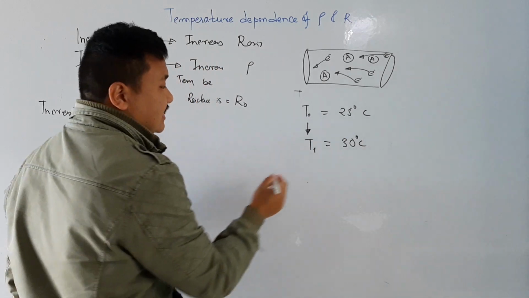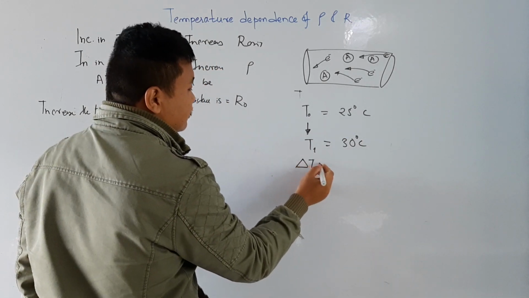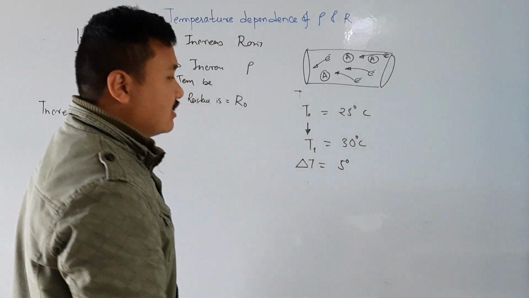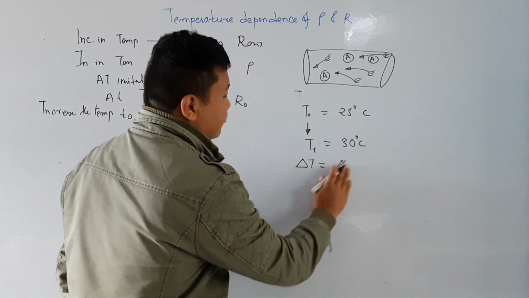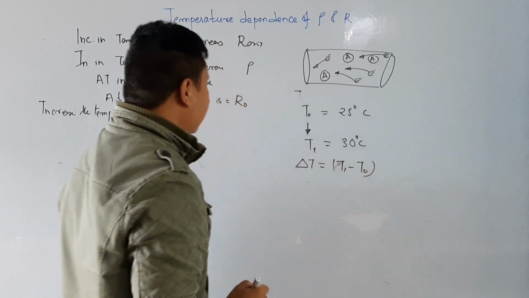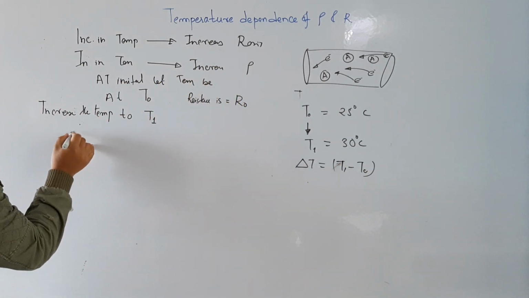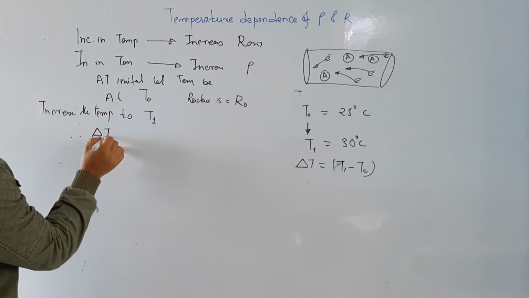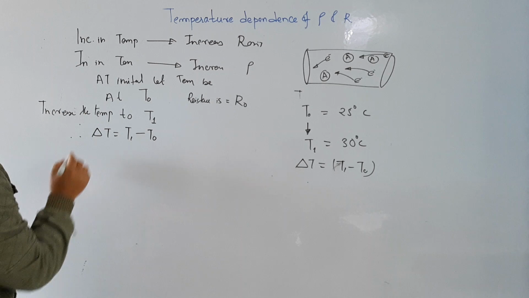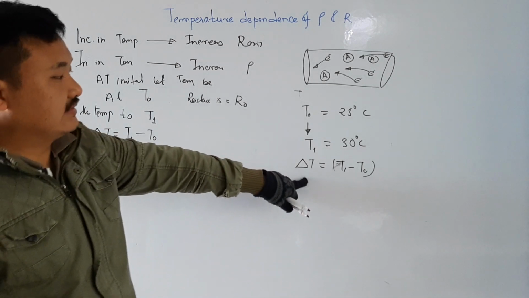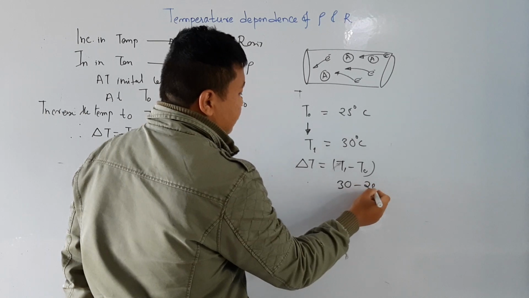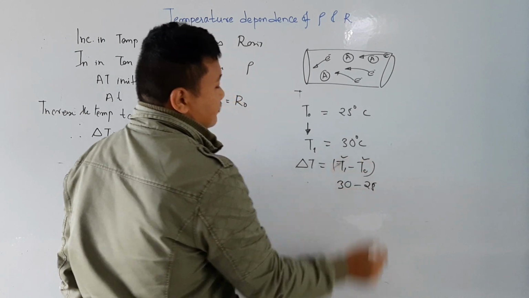Now how much has changed? Then delta T is equal to how much? A 5 degree change in temperature. We got this from T1 minus T0. Therefore delta T is equal to T1 minus T0, which is 30 minus 25, final and initial.